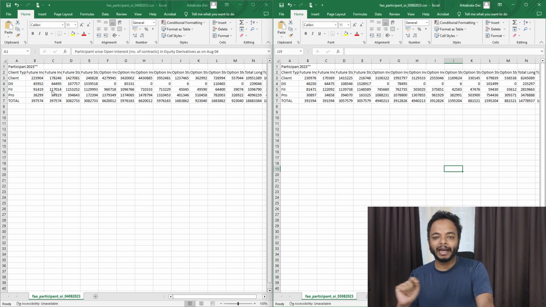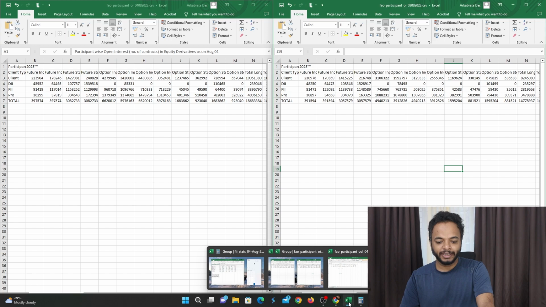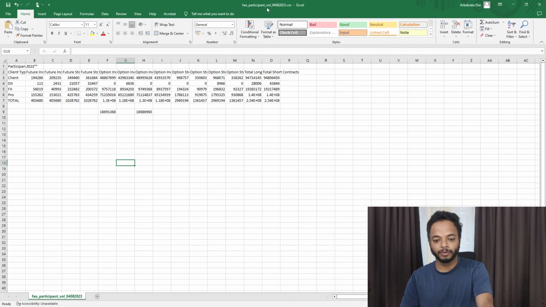Now, at what average price have they bought these positions? And whether they have bought in Nifty or in Bank Nifty, how do we know that? Sometimes you have seen that I have mentioned that mainly their positions are in Nifty or in Bank Nifty. So how do I do that? For that, we will come to the next data, which is the volume. This is FNO participant wise volume.